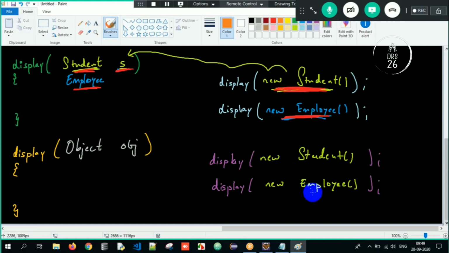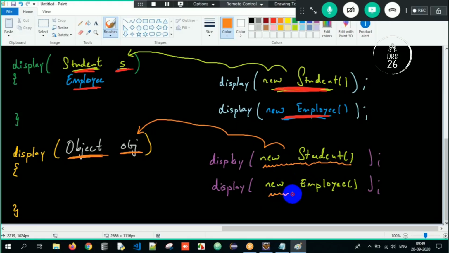What is upcasting then? Creating an object of a subclass and storing its address into a reference which is of type superclass. Since I have created an object of Student, and Student has the superclass Object, this is upcasting.